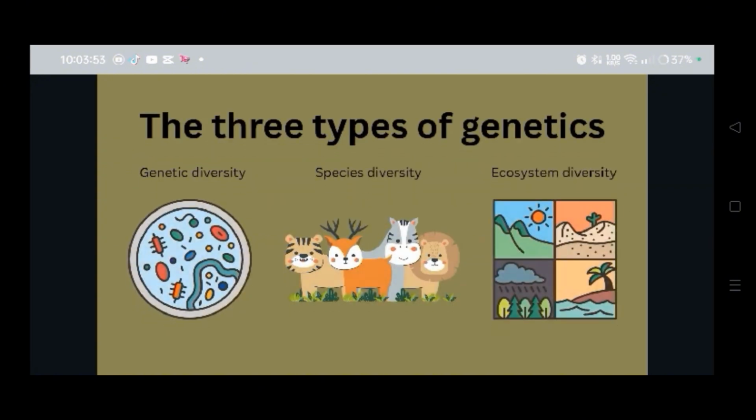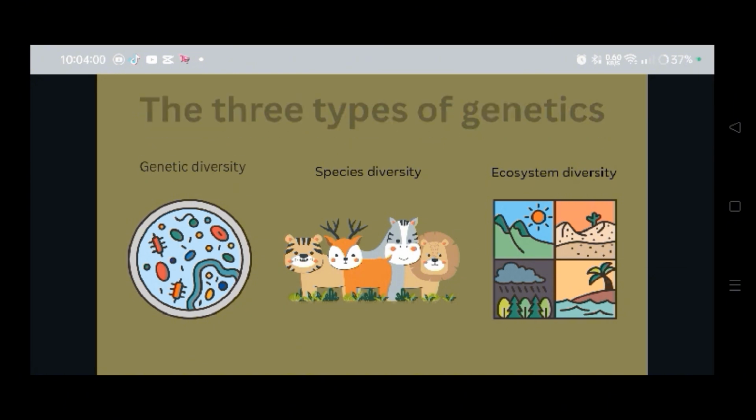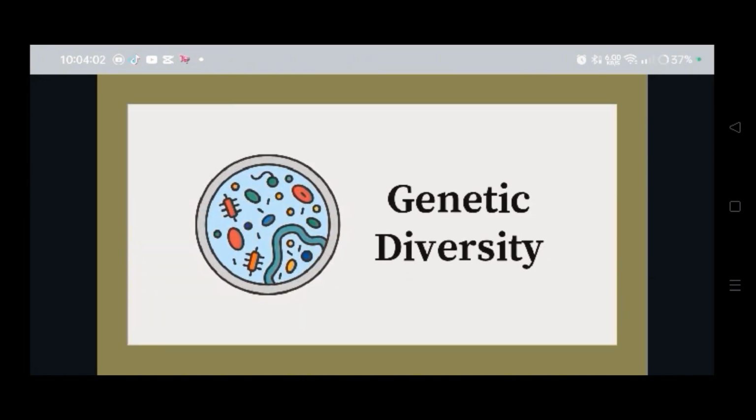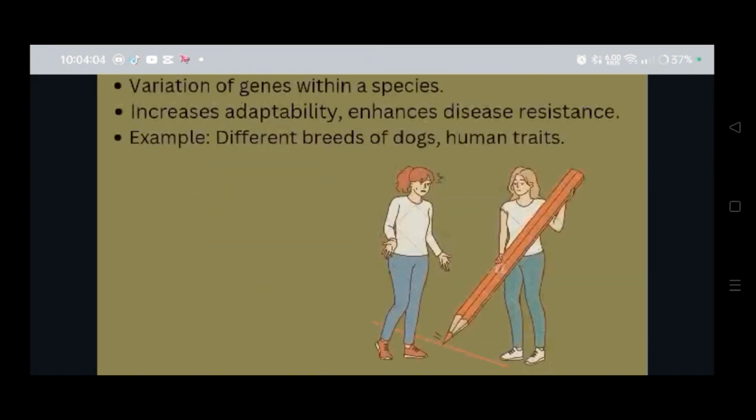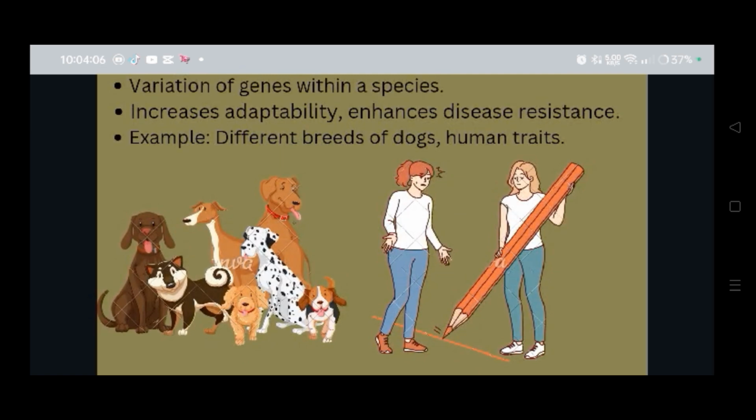There are three types: genetic diversity, species diversity, and last is ecosystem diversity. So we'll start with genetic diversity. Genetic diversity is a variation of genes within a species. This increases their adaptability and enhances disease resistance. Examples of these are different breeds of dogs and different human traits. For human traits, it is different eye color, different resistance to cold or heat, and so on and so forth.